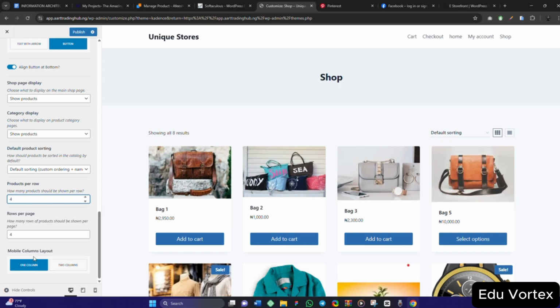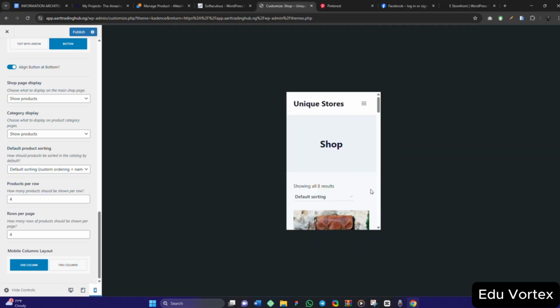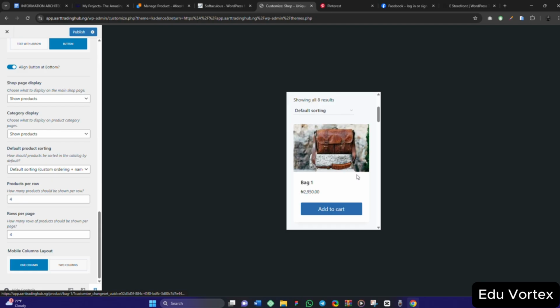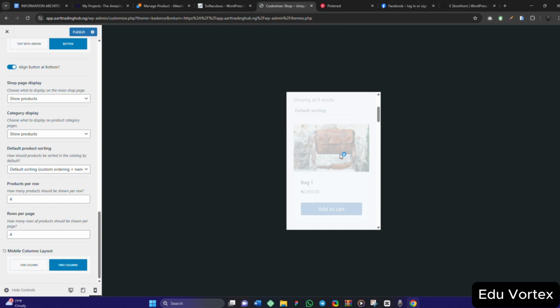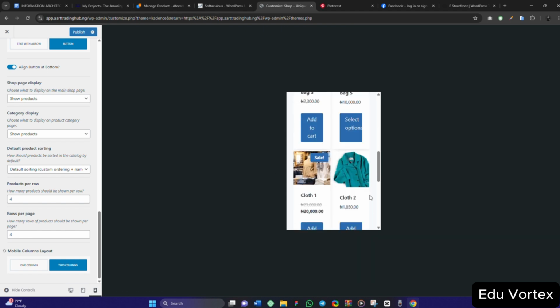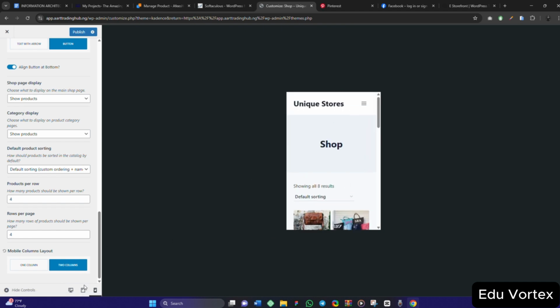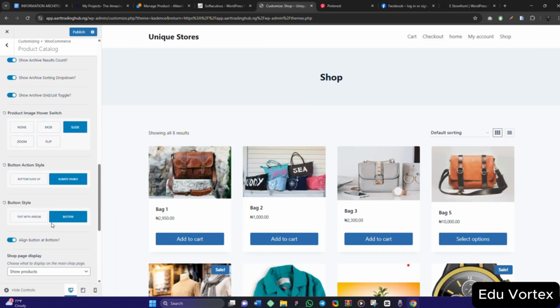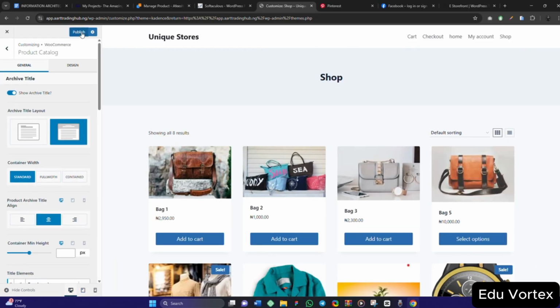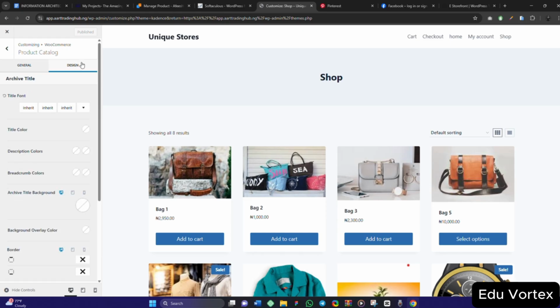Now on mobile, if you do it like this, only one column is showing. So I want it to be 2 columns. I want 2 products to show. You see how it is showing like this. So that's exactly how. You have customized your shop. You have done everything. So let's move to this design.